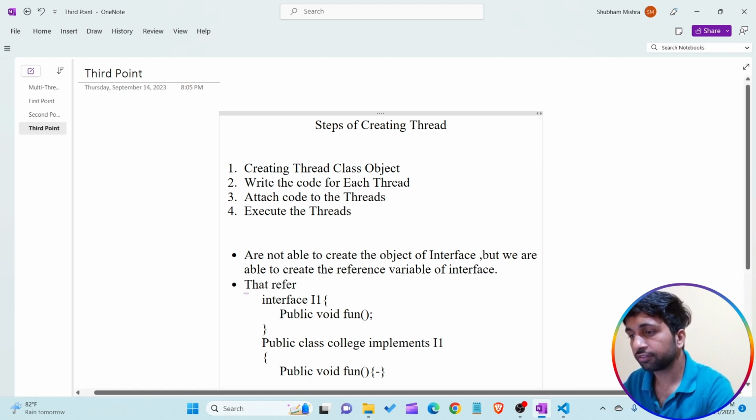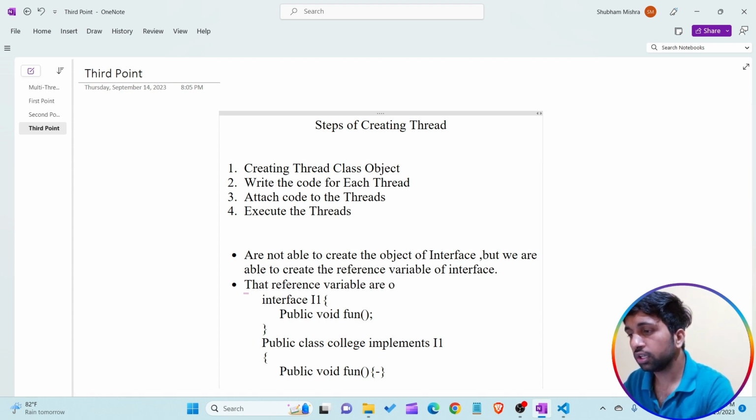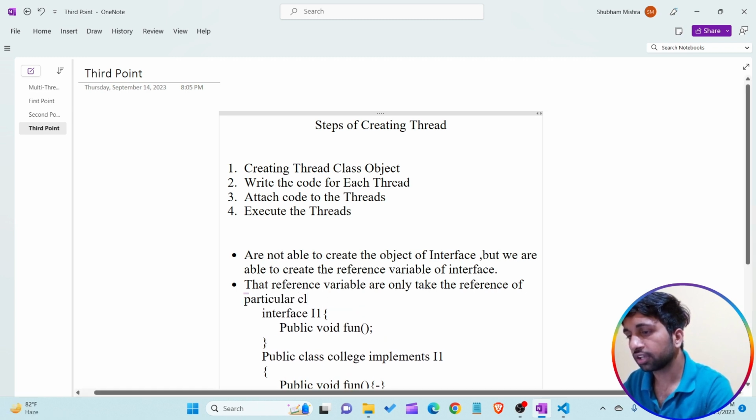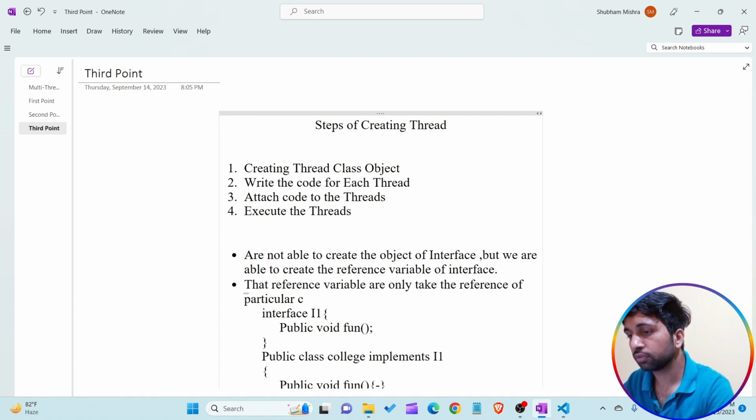That reference variable can only take the reference of a particular class object, which class implements that interface.